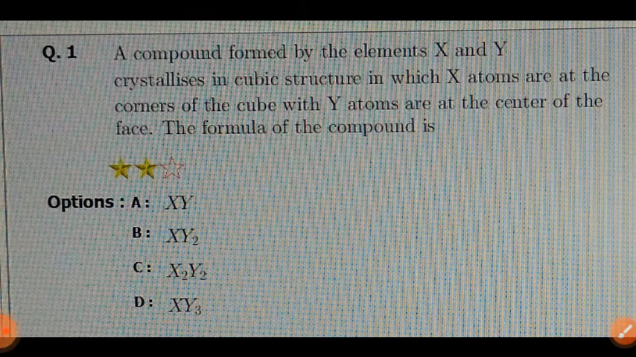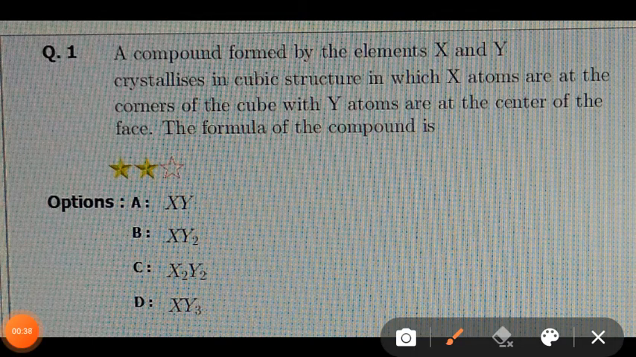The first question: a compound formed by the elements X and Y crystallizes in a cubic structure in which X atoms are at the corners of the cube and Y atoms are at the center of the face. The formula of the compound is? In this case, the X atoms are present at the corners of the cube, while Y atoms are present at the face centers.